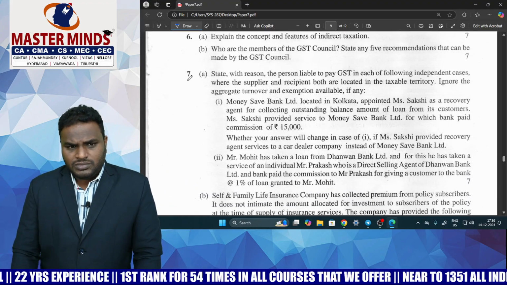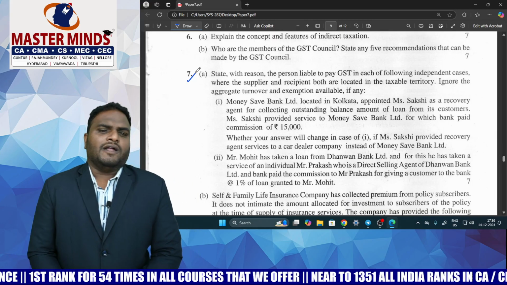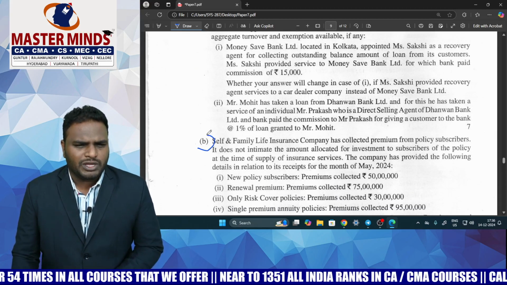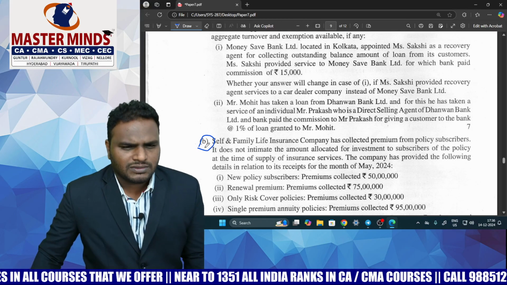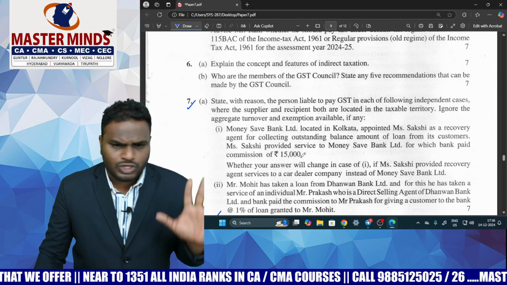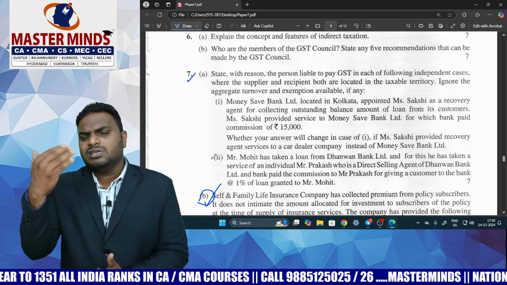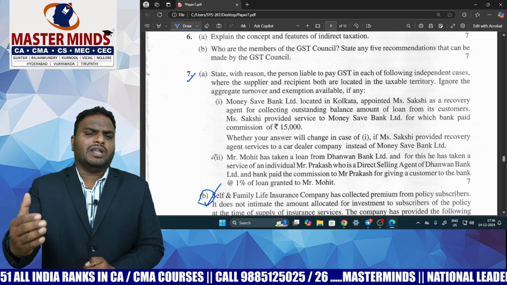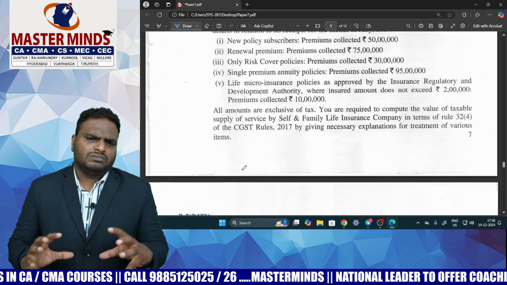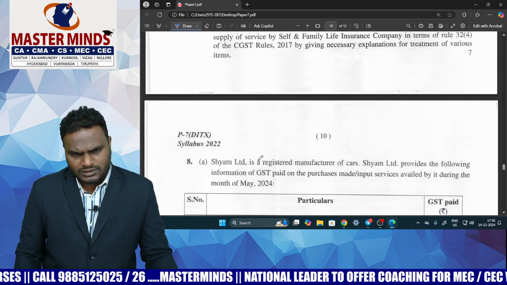Now come to the 7th question. I think 7A is a little bit unexpected. 7B is from valuation of insurance. This problem came from the valuation chapter. It is a little bit unexpected, I agree with that. That question is the only unexpected one. Whereas 7A, and 7B are regarding RCM, which are the easiest questions. 7A is from the RCM chapter, and 7B is valuation, but unexpected. I think the majority of students will take 7A as their choice.